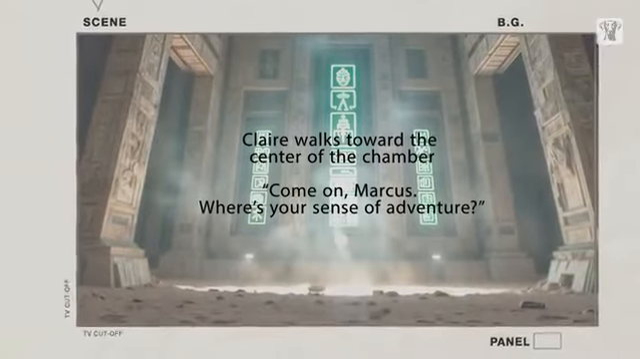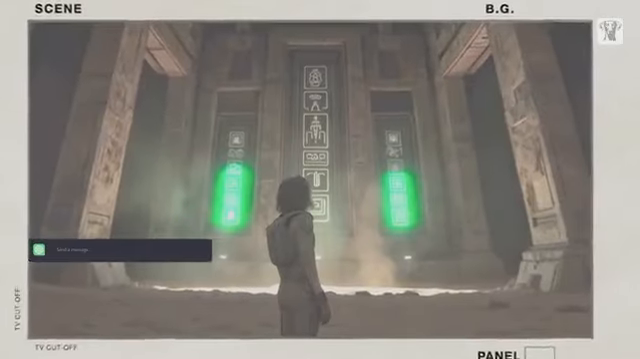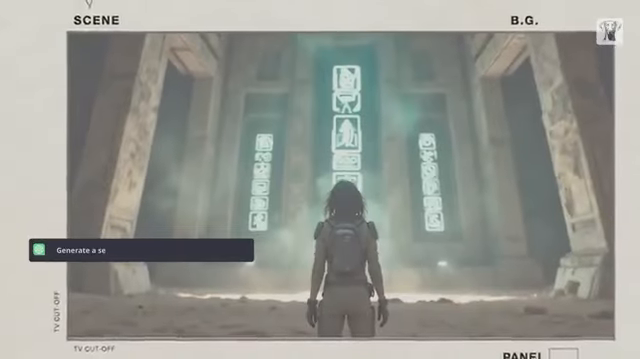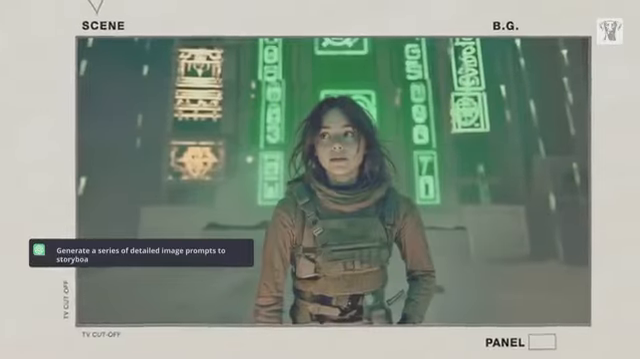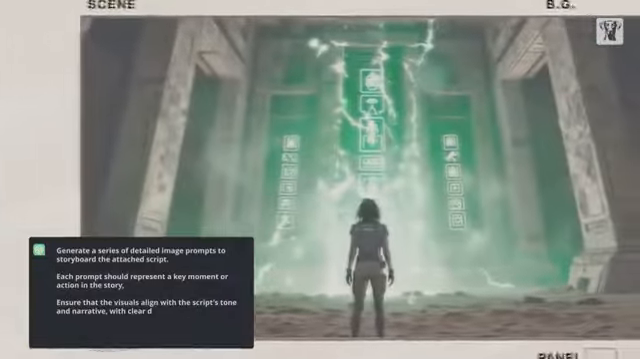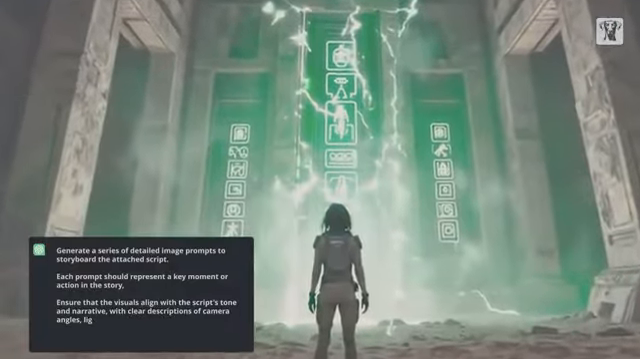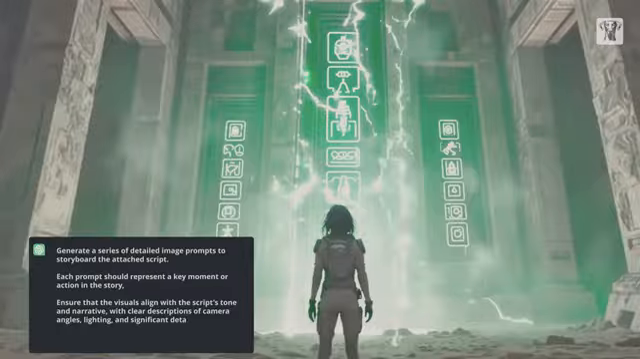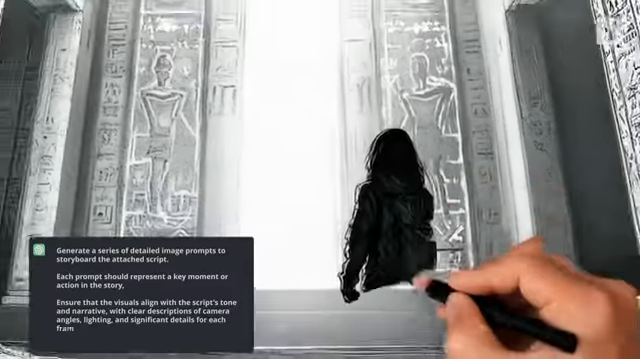We start by entering key details about the scene, such as the mood, setting, and actions, into ChatGPT. Generate a series of detailed image prompts to storyboard the attached script. Each prompt should represent a key moment or action in the story. Ensure that the visuals align with the script's tone and narrative, with clear descriptions of camera angles, lighting, and significant details for each frame.